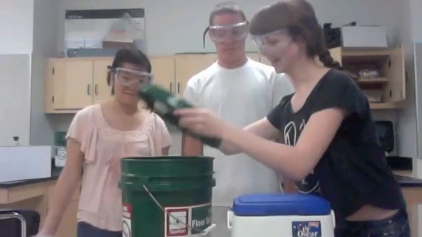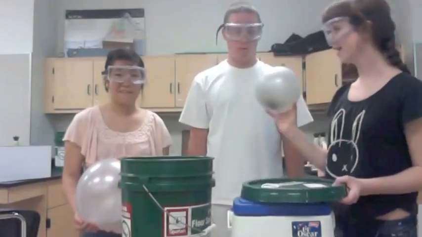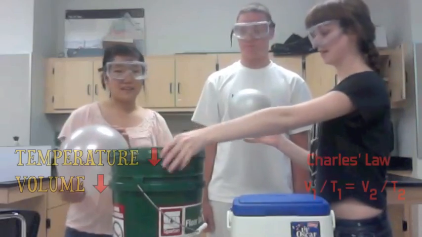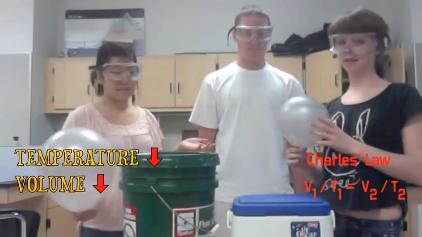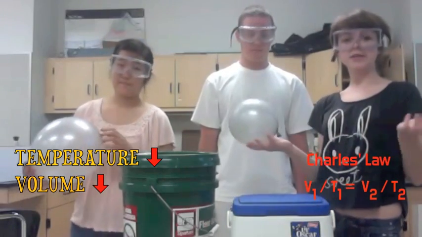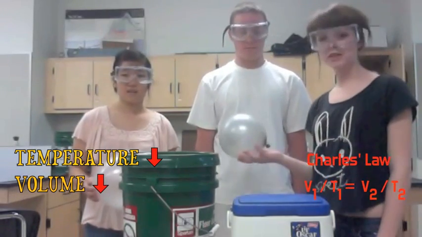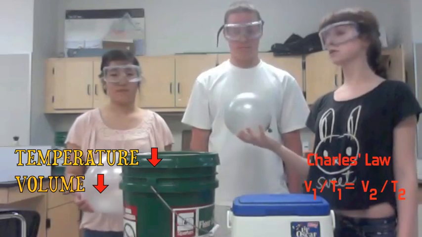The ice is around negative 78 degrees Celsius or 195 Kelvin. We had another balloon exactly the same size as this one, and we covered it in some dry ice just a few hours ago. Let's take a look and see what happened. Whoa, it's so small. What happened? Well, as Charles' law said, as temperature decreases, so does volume. We see this in this demo. The dry ice made the temperature of the gas inside the balloon decrease, so the volume of the balloon decreased as well.